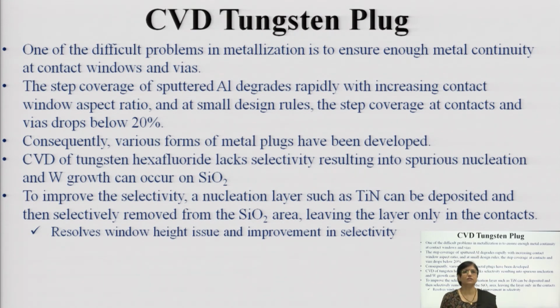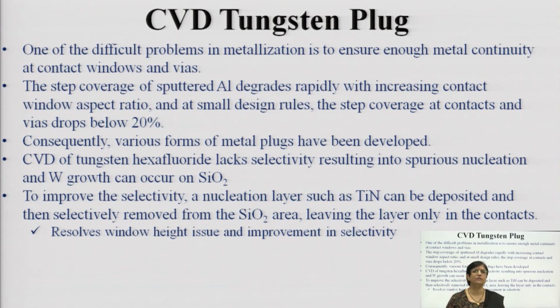Another is the CVD tungsten plug. There are difficult problems in ensuring enough continuity of the contacts and windows or wires. The step coverage of sputtered aluminum degrades rapidly with increasing contact window aspect ratio and small design rules. The step coverage in contacts and wires drops below 20%. Consequently, various forms of metal plugs have been explored.